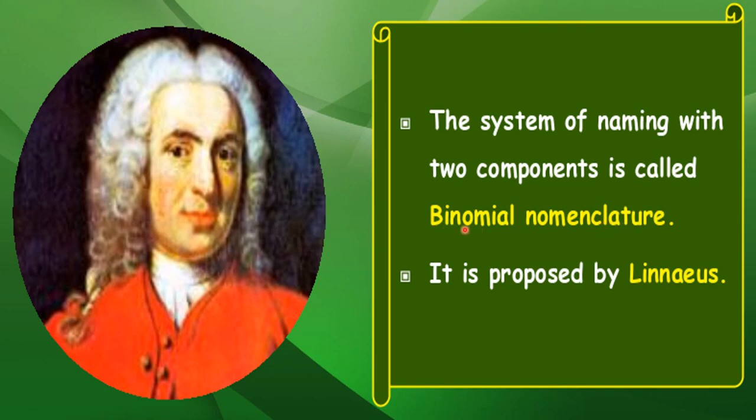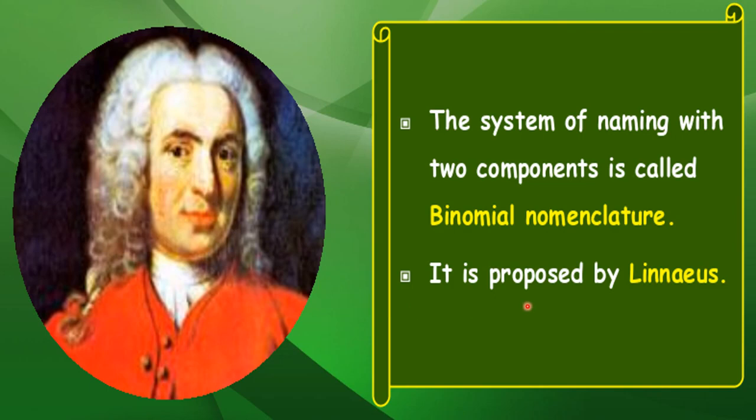Bi means two, nomial, nomenclature. That's because the scientific name has two components. All the organisms, either a plant or animal, are named in two components, and that's why this system of naming is called binomial nomenclature.